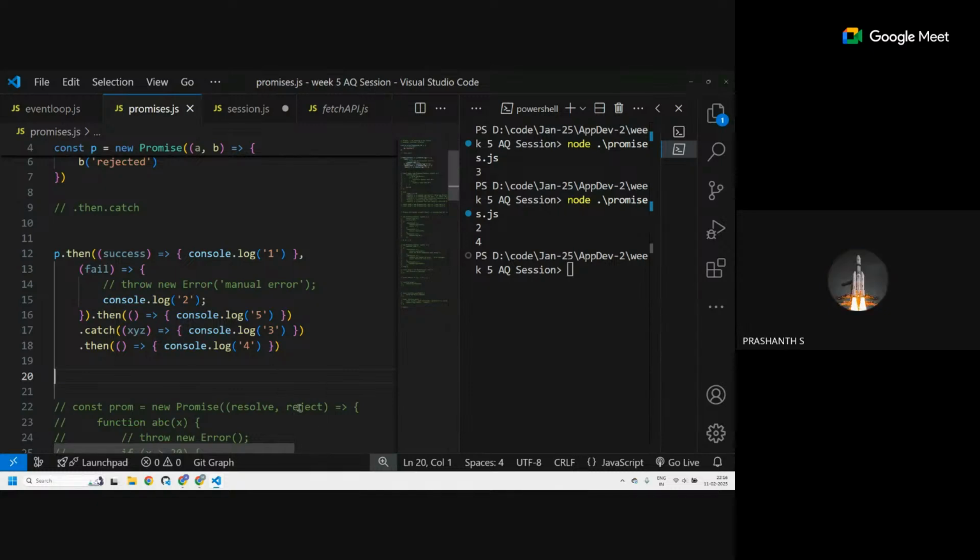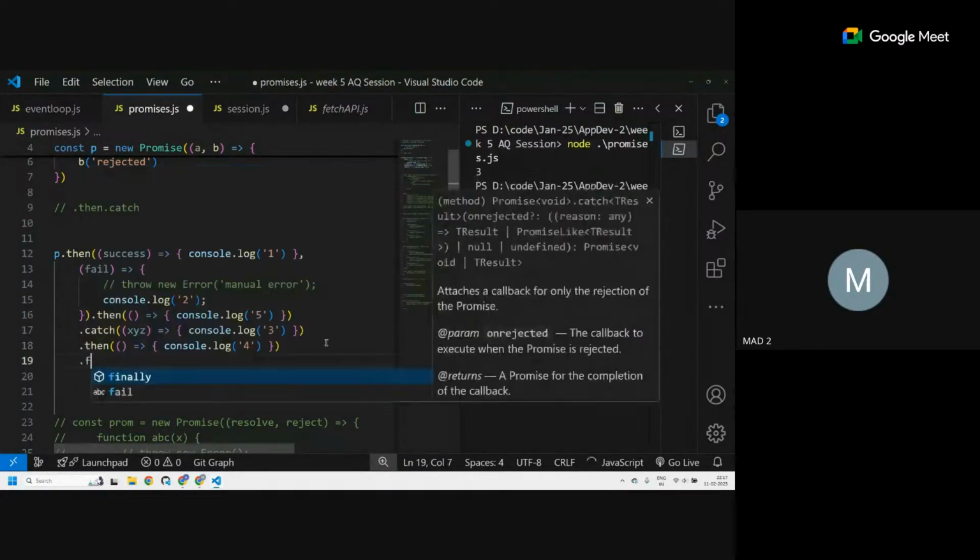Sir, if there is no syntax error before, then will it get printed? Yeah, even syntax error. Not sure about syntax error, but I think any error. Just check that once. Okay, the previous command should be successful. It should not give any error. Then this then is correct. Yes. Okay, and after the dot then dot catch, we also have a dot finally.